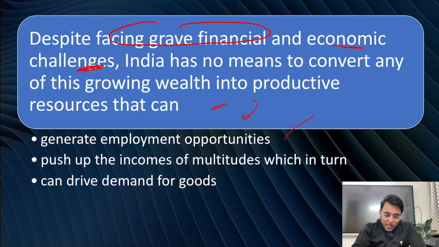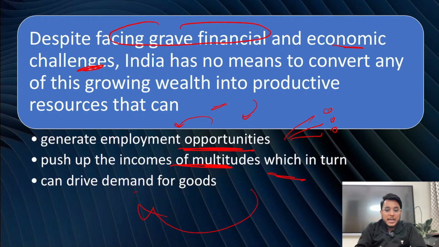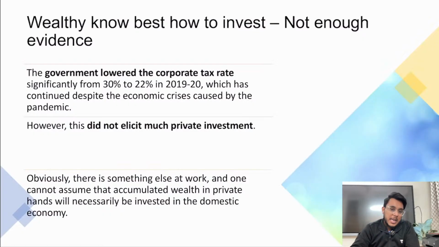That money can be spent in productive activities, which will lead to generation of employment. Employment generation can push up the income of multitudes, and ultimately the demand for goods will increase. When people's income increases, they will demand goods, and for that supply has to be increased, and for the supply, investment will be done for the expansion of industries, and ultimately it will help the Indian economy.